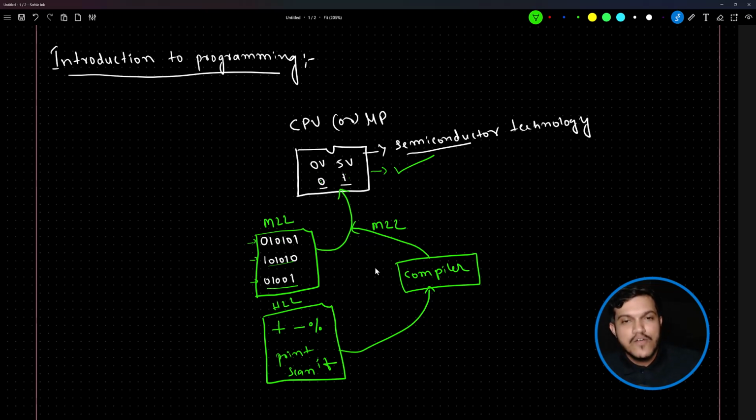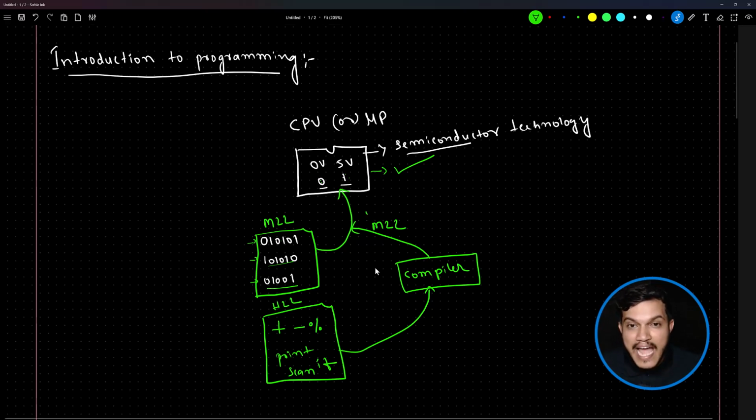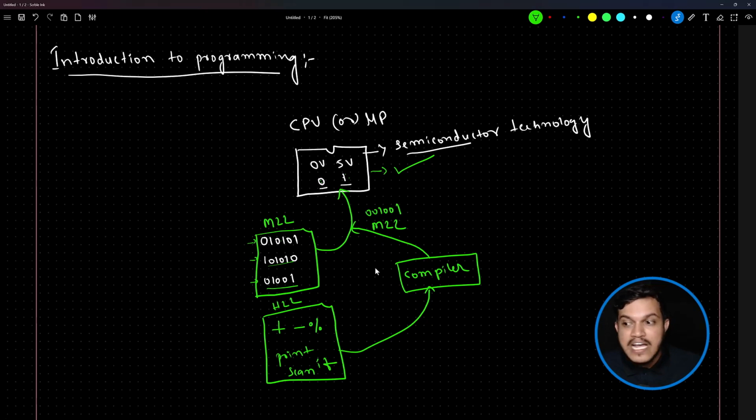The compiler is a system software which converts your high-level code, whatever you have written using English-like commands, into zeros and ones, a machine understandable format. Now, if I give this machine understandable format to my processor, will it be able to understand? Yes, it will. Here is where the concept of coding and programming came into the picture. And that's why we have to compile every time we write the code. Right now, in most IDEs, we have the concept of auto compilers. The moment you write the code, it automatically gets compiled.